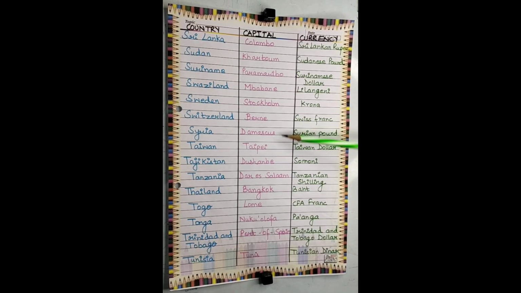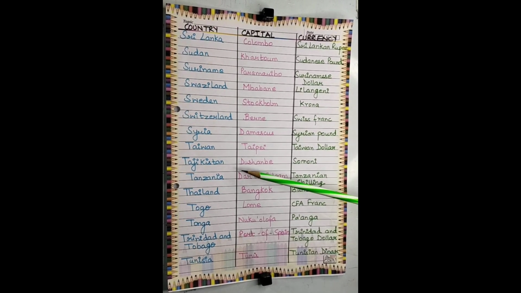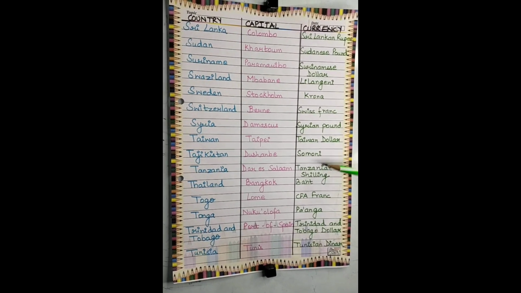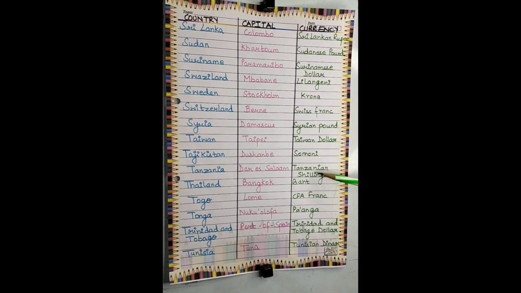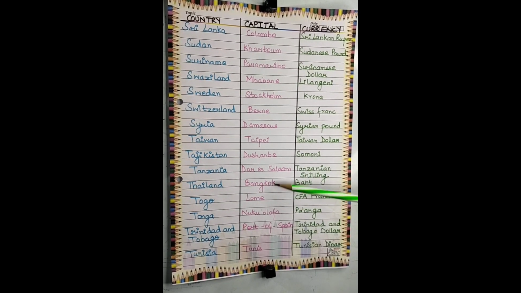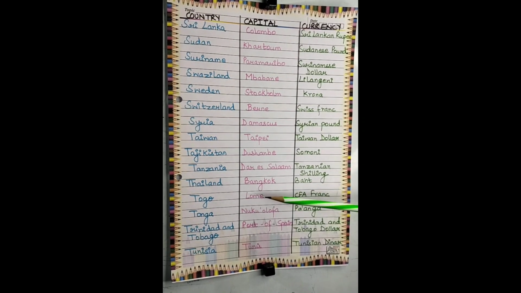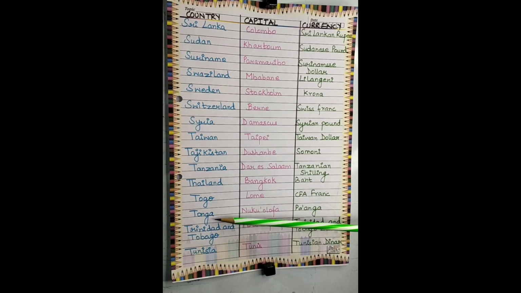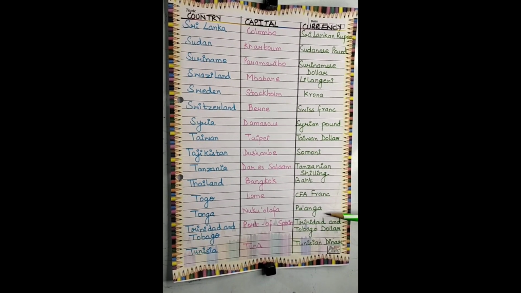Next is Taiwan. The capital is Taipei and the currency is Taiwan dollar. Next is Tajikistan. The capital is Dushanbe and the currency is Somoni. Next is Tanzania. The capital is Dar es Salaam and the currency is Tanzanian shilling. Next is Thailand. The capital is Bangkok and the currency is Baht. Next is Togo. The capital is Lome and the currency is CFA francs. Next is Tonga. The capital is Nuku'alofa and the currency is Pa'anga.